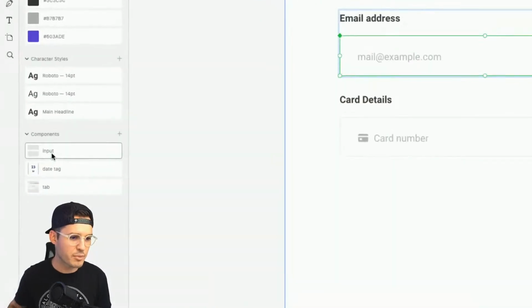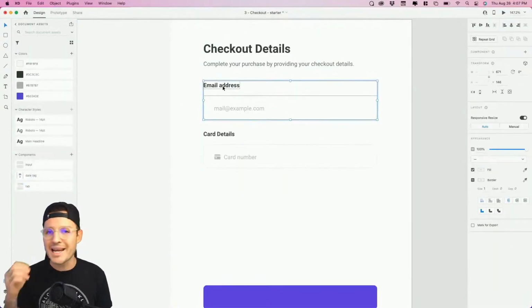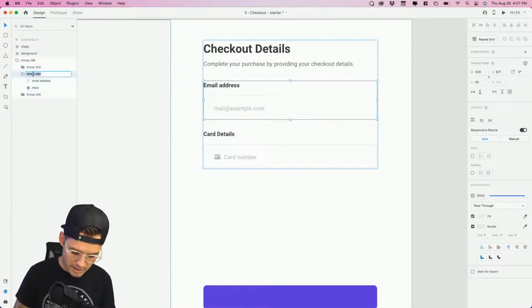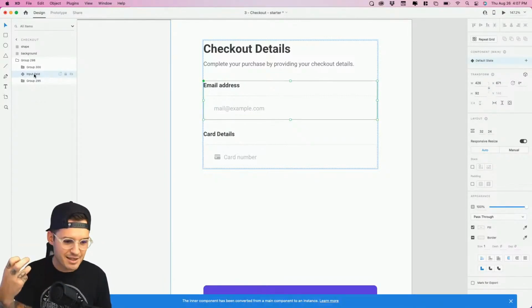We can see that we have our input there now. And why don't we combine it with our input field? I'm gonna name that input field. And now we're gonna make another component. We're actually making a nested component.